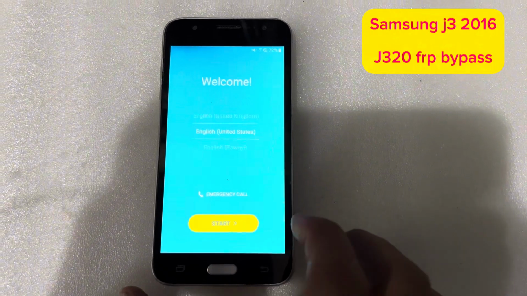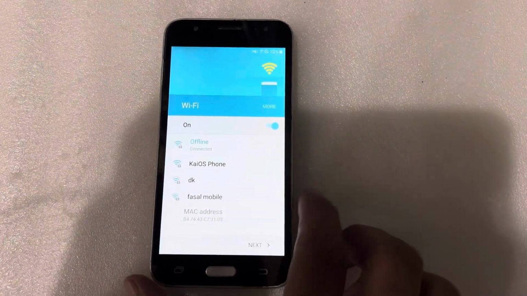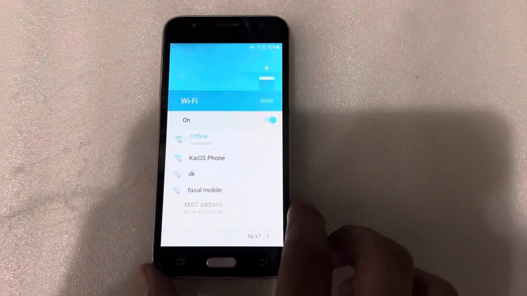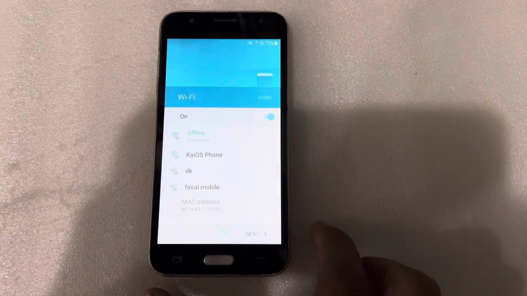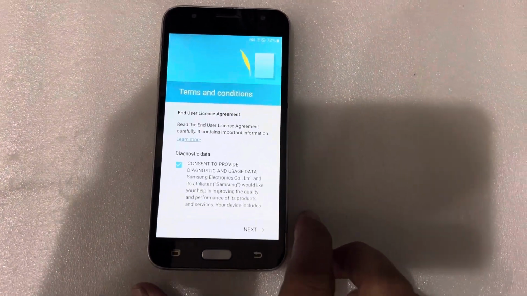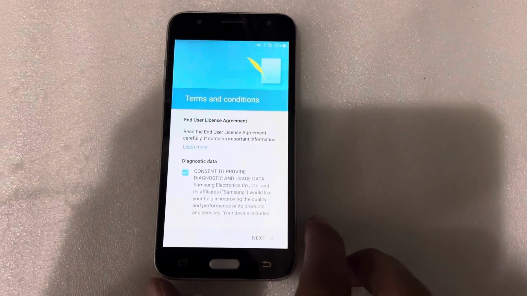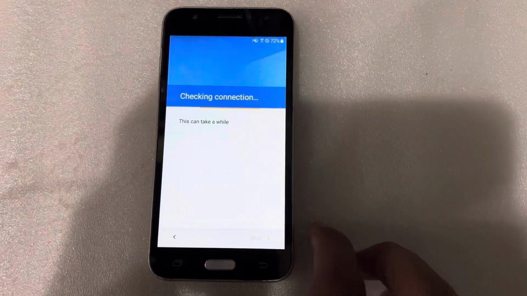Next, start. Press on the start button. Connect with Wi-Fi. I have already connected with Wi-Fi. If you are not connected, you can connect and then press on the next button. Next, agree.